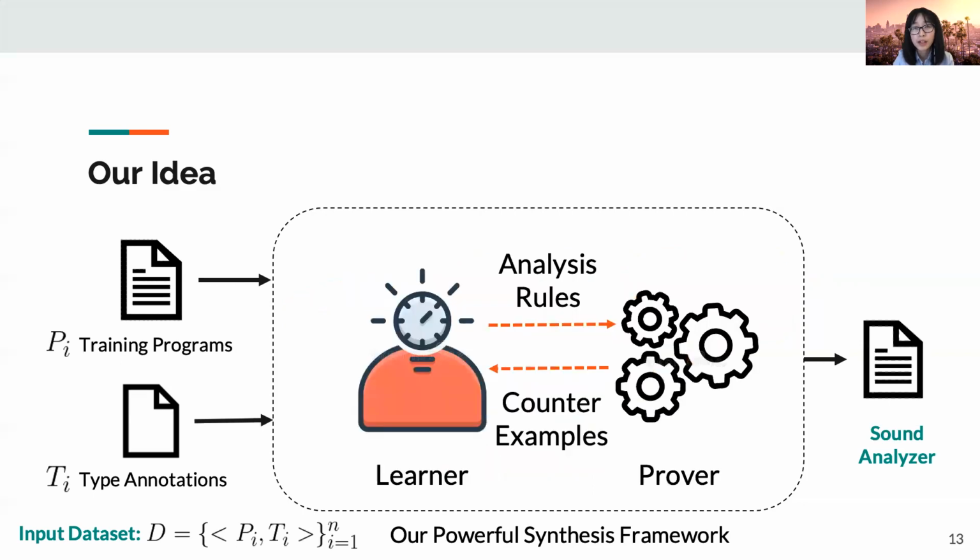It consists of two parts interacting with each other. Our new idea here is really about introducing a prover to check the soundness of the learned analysis. The learner learns candidate analysis rules and feeds them to the prover. The prover either validates the analysis or rejects it and returns counterexamples to the learner.